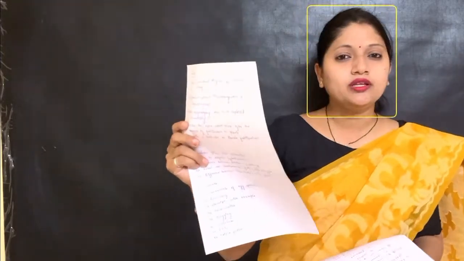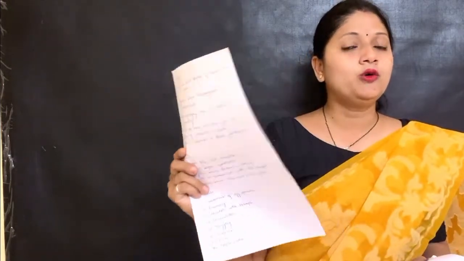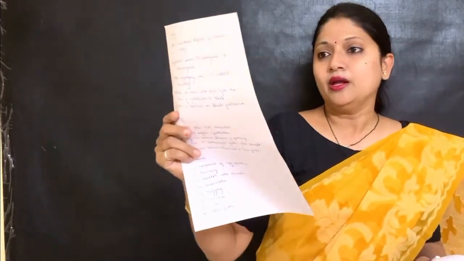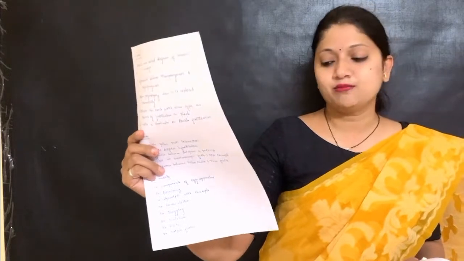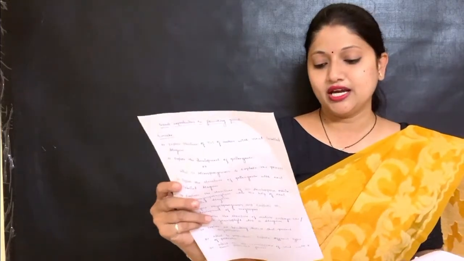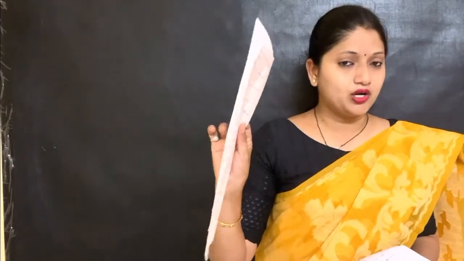You might be knowing this, but still there are some questions which may be missed out. So those questions I have carefully included. So don't miss a single question from this. For sexual reproduction in flowering plants, there are 9 5 marks questions, around 5 3 marks questions, 5 2 marks questions and 8 1 mark questions.